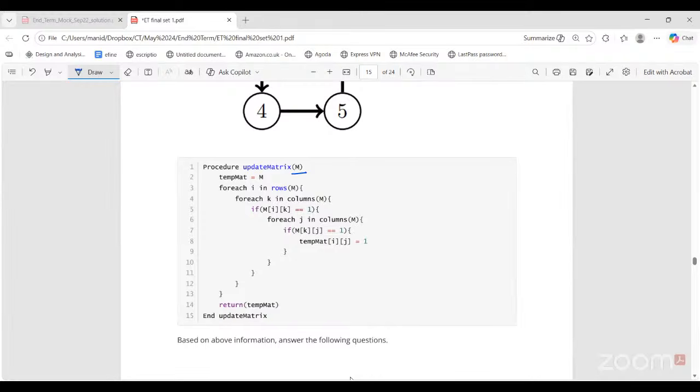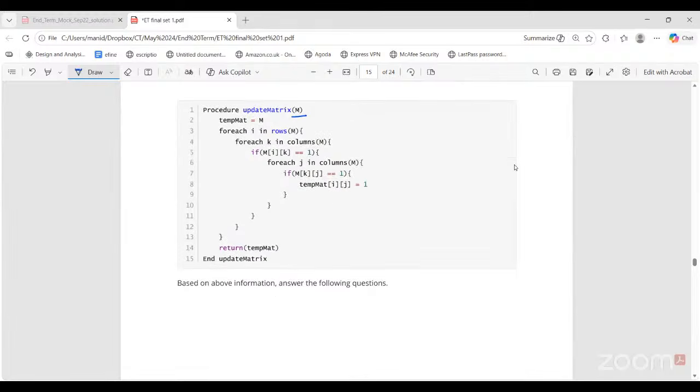Then I can say in temporary matrix, I can set the cell temp mat of Ij to 1. That means if I can go from I to K and from K to J, then I definitely have a route from I to J. Even though it might not be a direct route, it is an indirect route. Via K, I can reach J. So temp mat of Ij will be set to 1 when there is a route from I to K as well as from K to J.